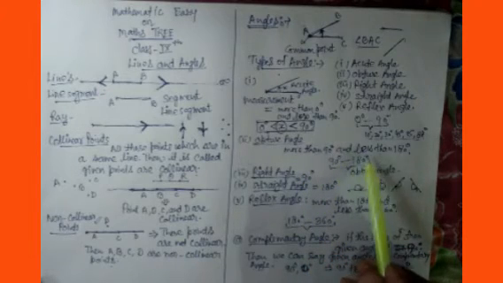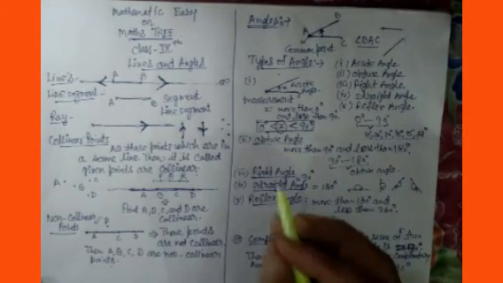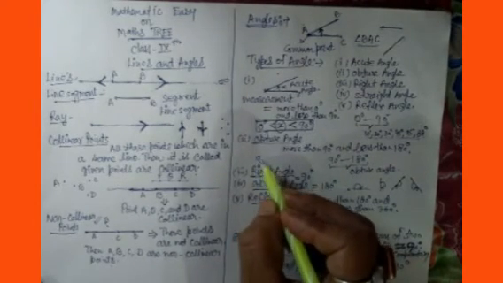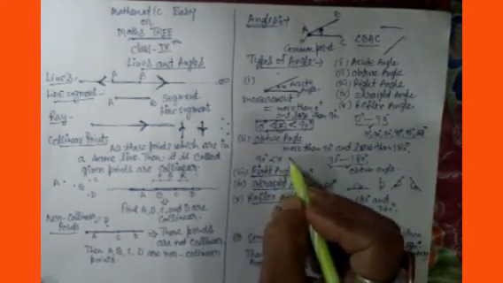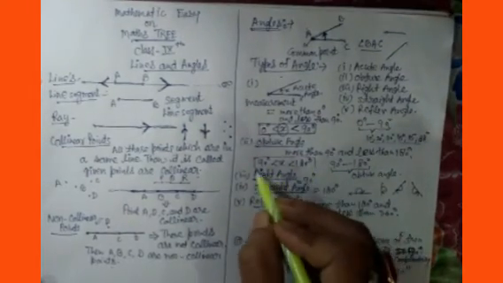Now come to obtuse. What are obtuse angles? Angles whose measurement is more than 90 degrees and less than 180 degrees, meaning between 90 and 180 degrees, are called obtuse angles. The same notation we can use here also, meaning between 90 degrees and 180 degrees. So this is your mathematical representation of angle measurement.